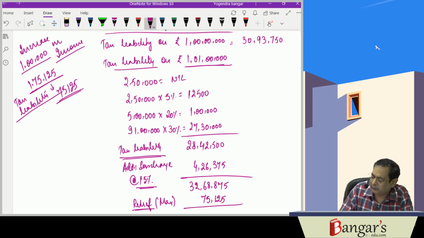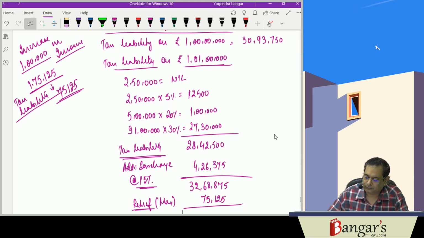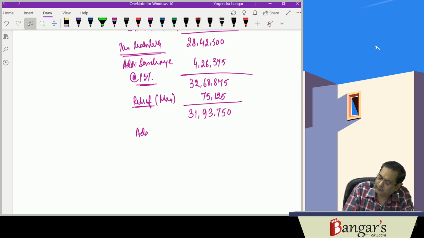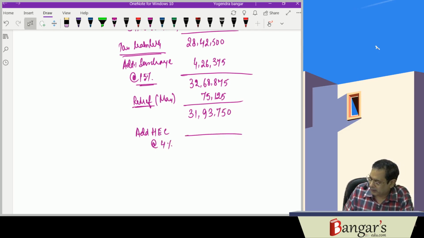So the tax liability will be 31,93,750. Add HEC at the rate of 4%. So 31,93,750 into 4% is 1,27,750.